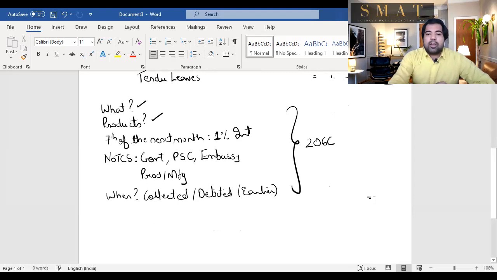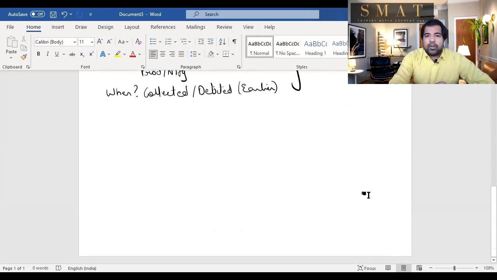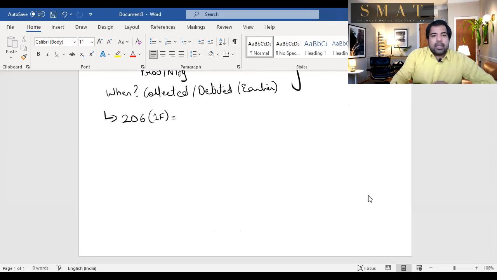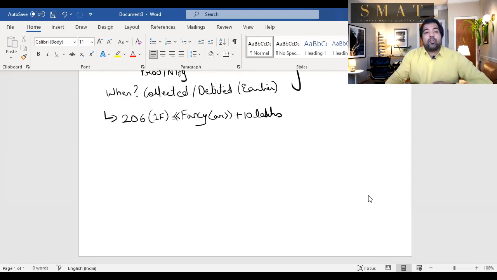206C. The government introduced a couple of new changes to it. I'll tell you the new changes one by one, guys. First, 2 years back, they introduced section 206C(1F). F was for fancy car. That's a shortcut. So if you buy a fancy car, and fancy car means something which is more than 10 lakhs, if you buy a car that is more than 10 lakh rupees, then there will be a TCS of 1%. We've already covered it in the list above, but I'm just telling you when it was introduced and what the section is. 206C(1F) is a fancy car. That's the shortcut. More than 10 lakhs, 1% will be collected.